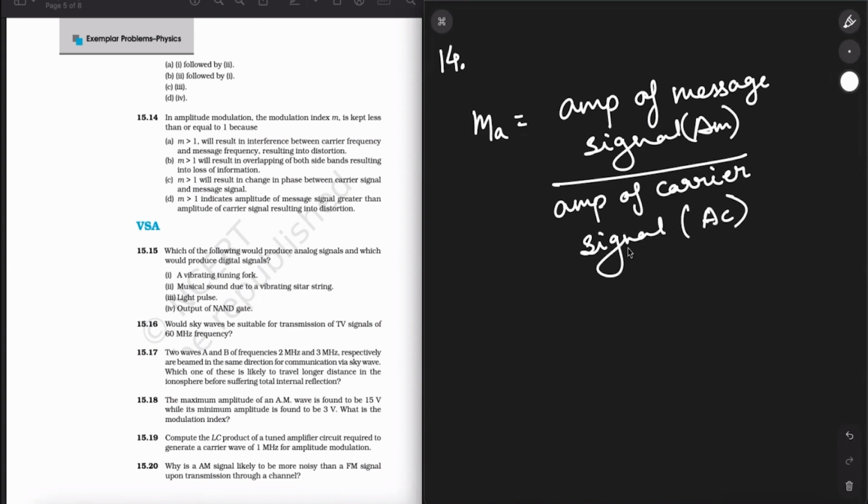So when M is greater than 1, AM will be greater than AC. In this situation, there will be a distortion in the resulting signal of amplitude modulated wave.